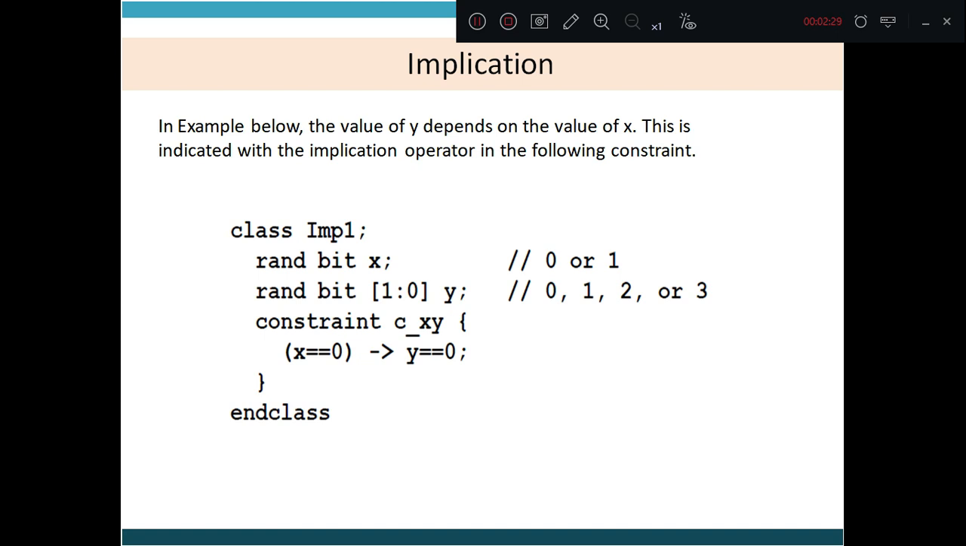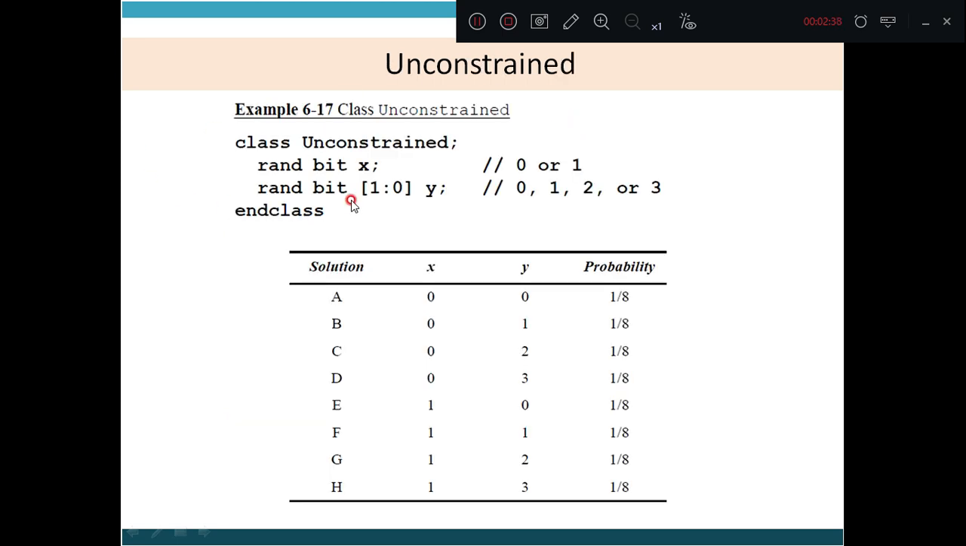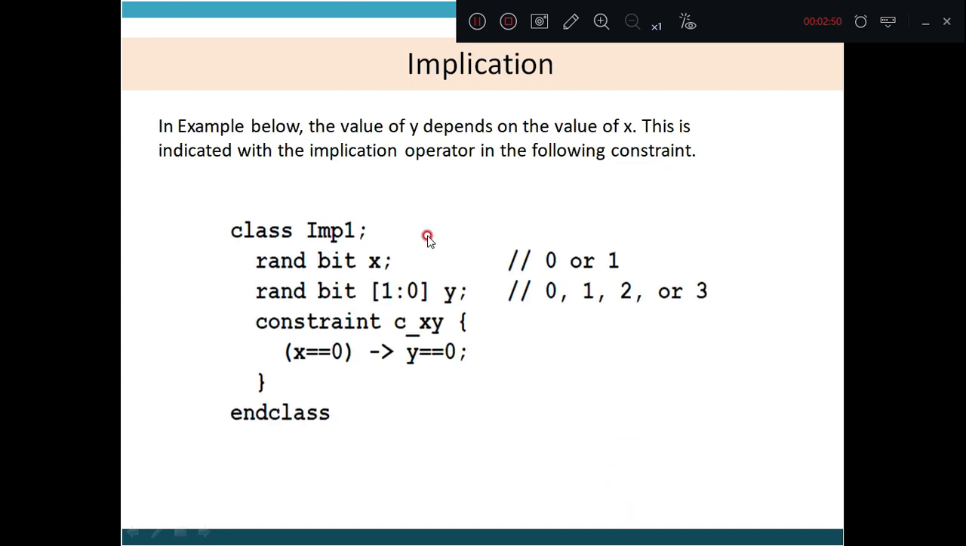Let us see this example. In this example, the value of y depends on the value of x. See here, the value of y depends on the value of x, whereas in the previous example no constraint was put. Those two variables x and y were declared as random variables and therefore we were getting the probability of 1 by 8. Now here, the value of y depends on the value of x. This is indicated with the implication operator in the following constraint. We have already discussed this implication operator.